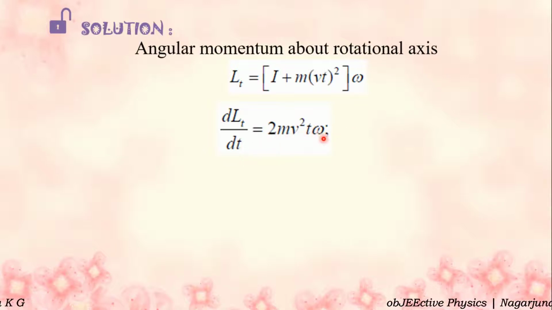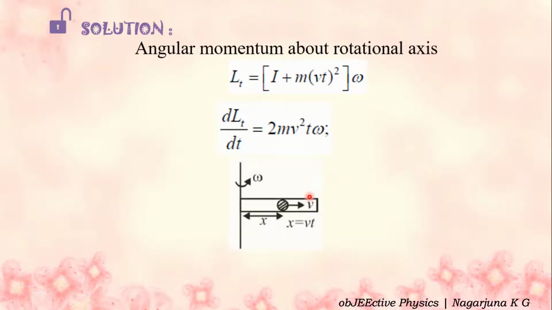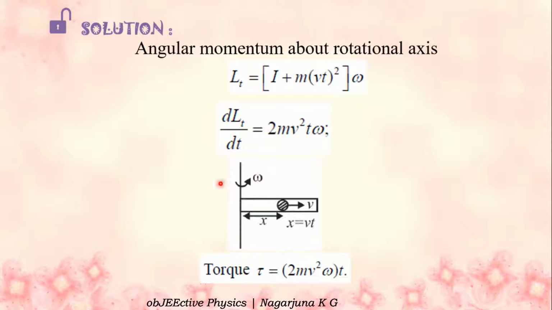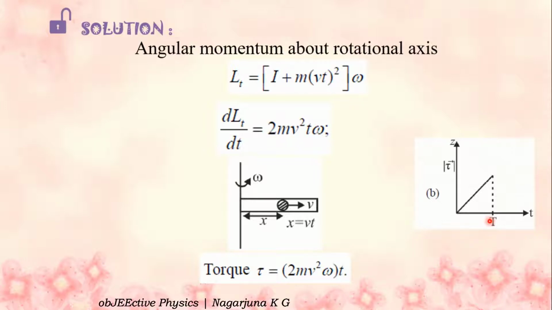So 2mv square into t omega. We know that dL by dt is equal to torque. So torque tau is equal to 2mv square omega into t. 2 is constant, m constant, v is given constant, omega constant. So torque is directly proportional to t. The distance traveled x with velocity v, so distance x is equal to v into t. Omega is the angular velocity. Option B is the right option. Straight line passing through origin. Tau is directly proportional to t.